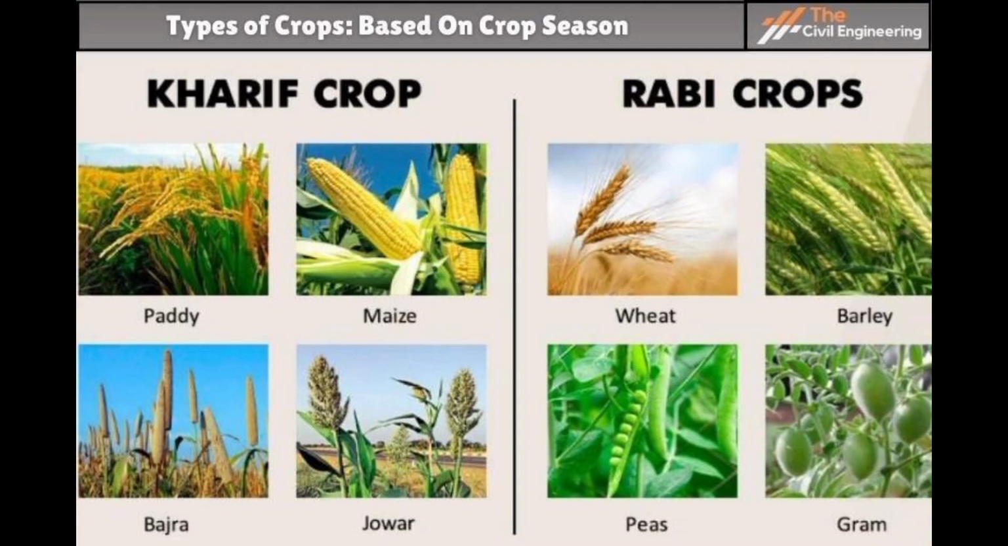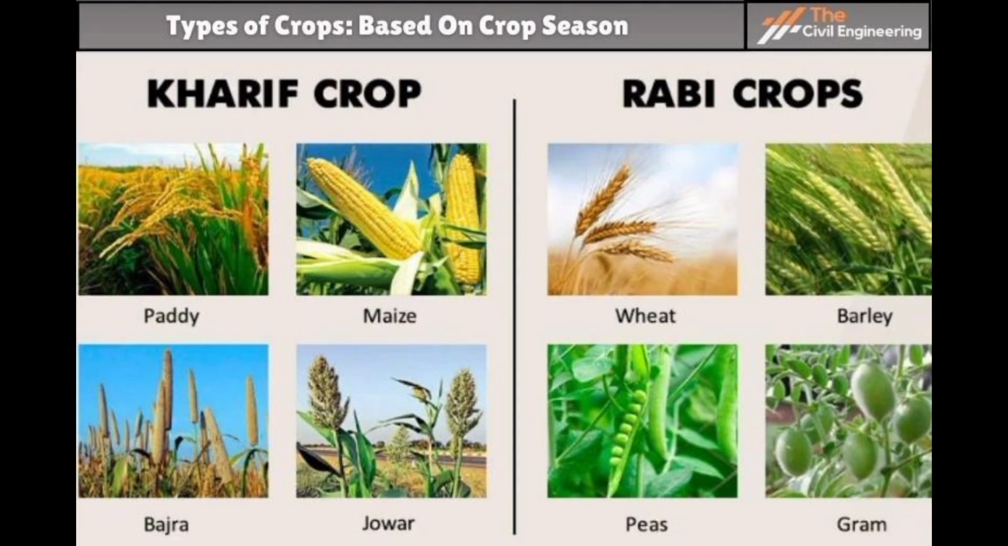What are the examples of kharif crops? The examples of kharif crops are rice, paddy, maize, groundnuts, etc. For rabi crops, the duration is October or November to March or April. This is winter, so they are also called winter crops. The examples of rabi crops are barley, wheat, gram, pea, etc.